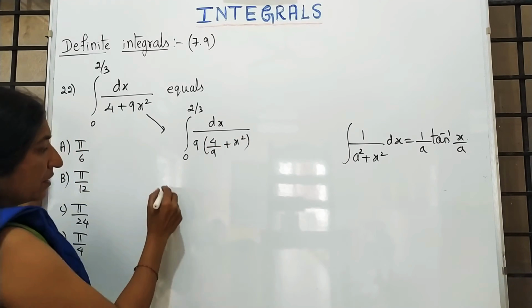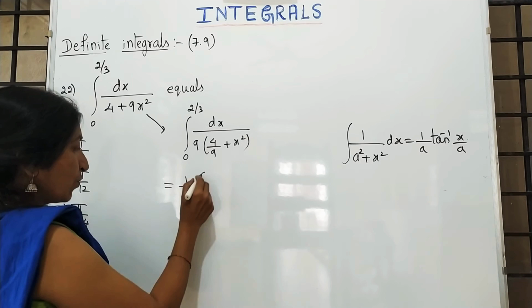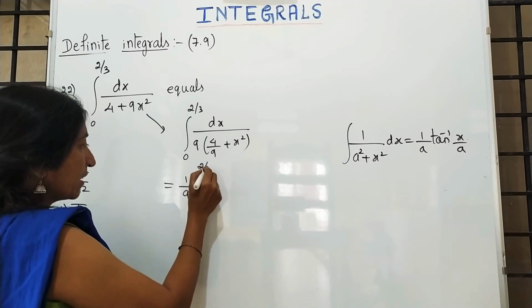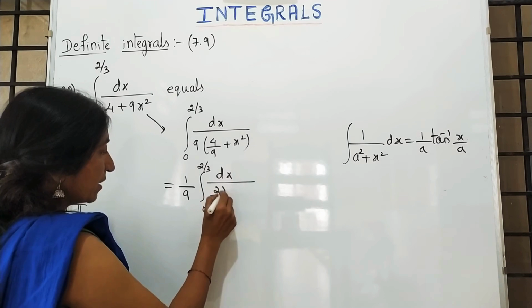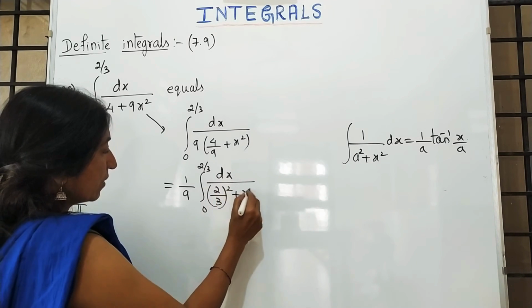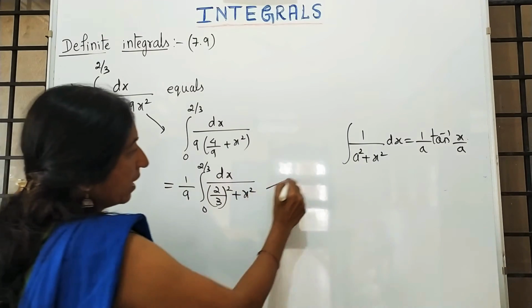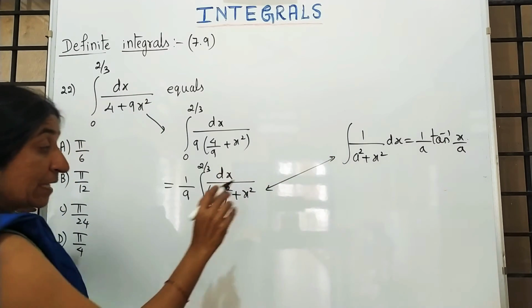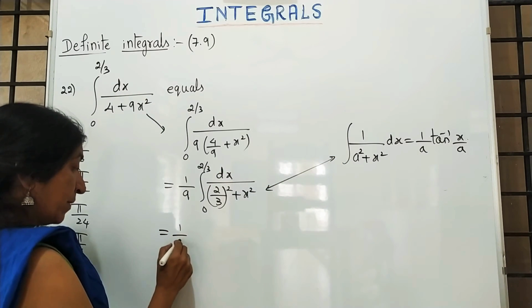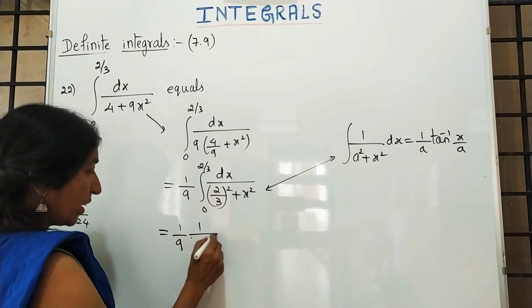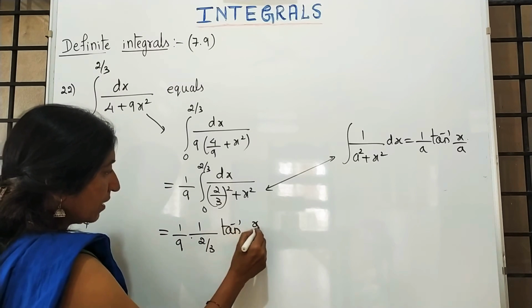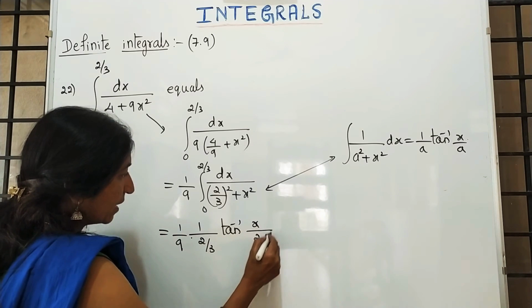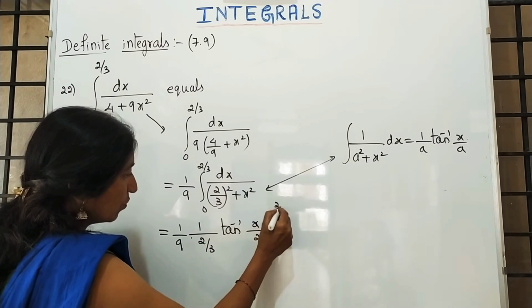Any method. Now it is 1 by 9 outside, 0 to 2 by 3 dx upon 2 by 3 whole square plus x square. Now they are exactly in a similar manner. It is 1 by 9, a means 1 upon 2 by 3 tan inverse x upon 2 by 3 from 0 to 2 by 3.